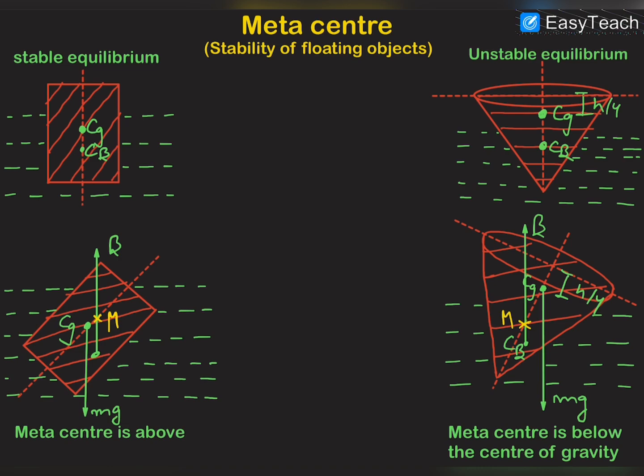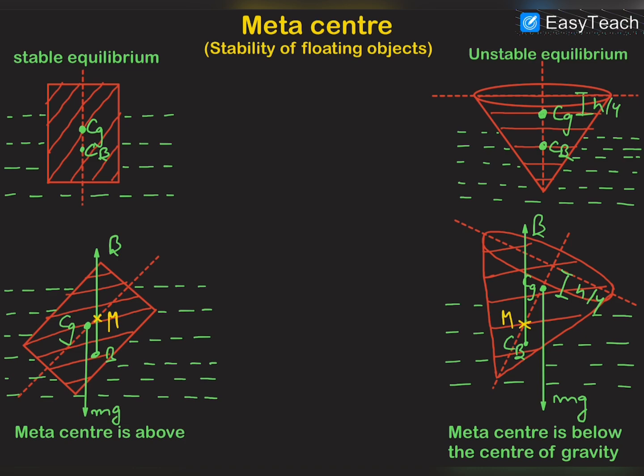Now the shape of liquid displaced by this block is this one, and when we tilt this block by some angle, then the shape of liquid displaced will be like that. So you can see that the shape of liquid displaced has changed, and therefore the center of buoyancy will be a different point, and this is the new center of buoyancy.